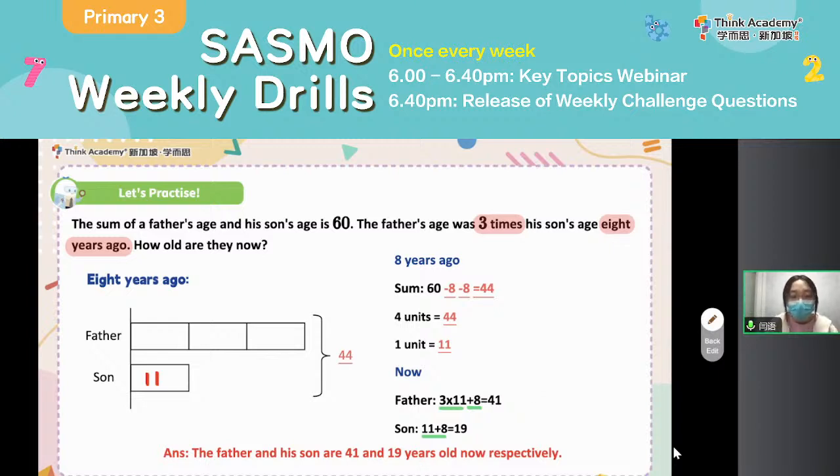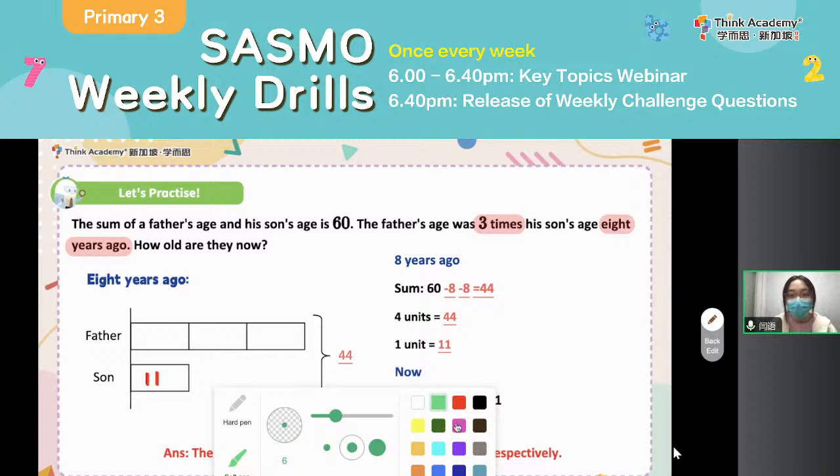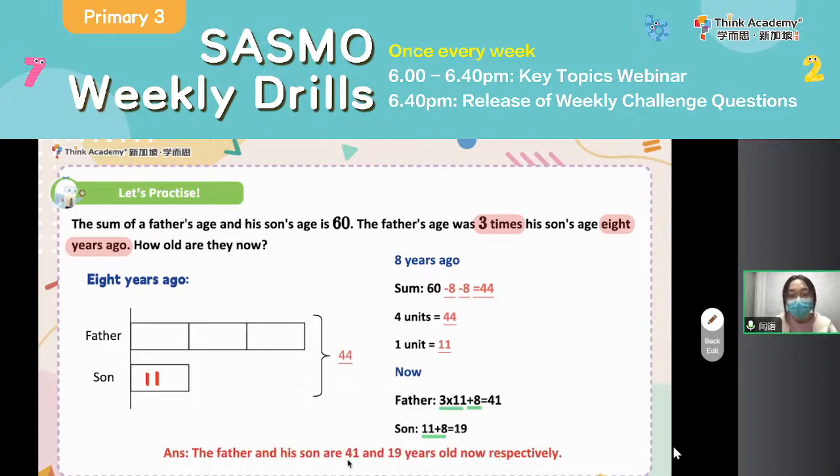And also here, everyone, I want to share another tip with you. That is how do we check the answer. Now you see that after you figure out 41 and 19, the time is now. So here you just add them together. 41 plus 19, that is 60, which means our answer is correct, okay? Do remember to double check your answer. Understand now? Yeah. Okay, don't forget it, okay? In the end, you can double check. Yes.